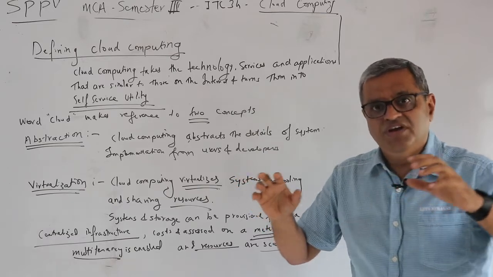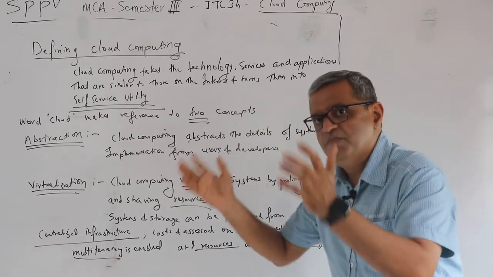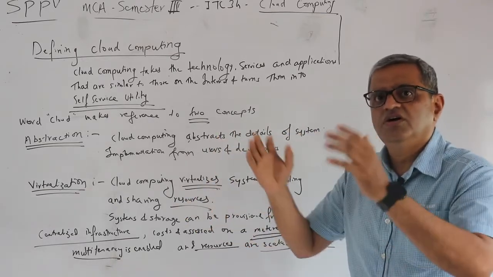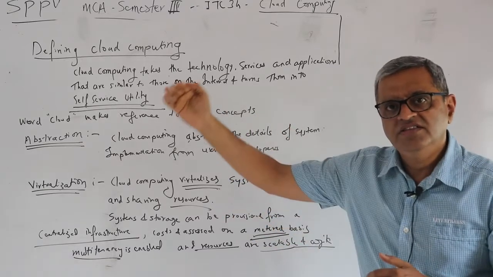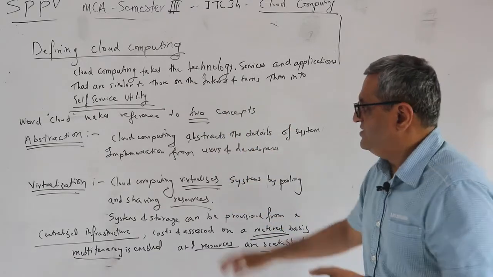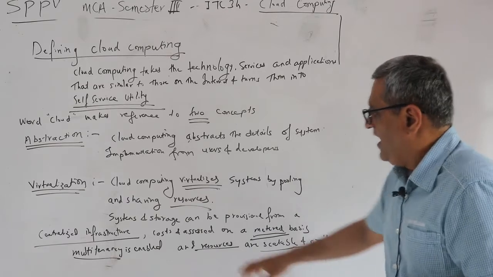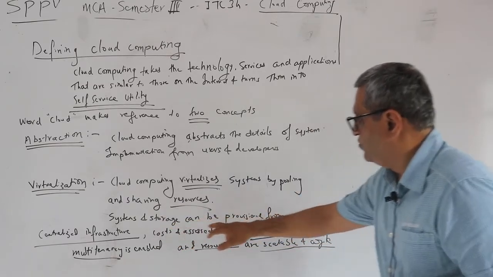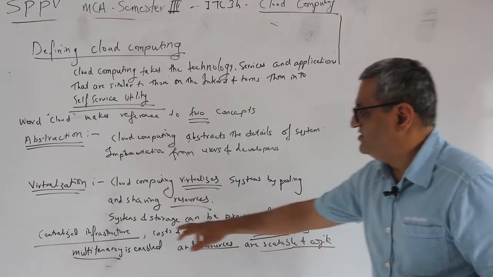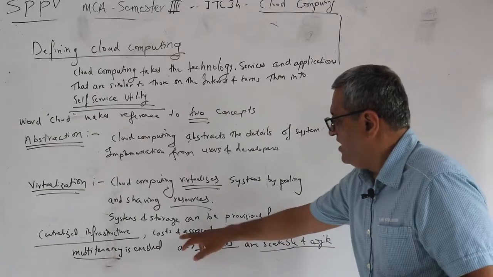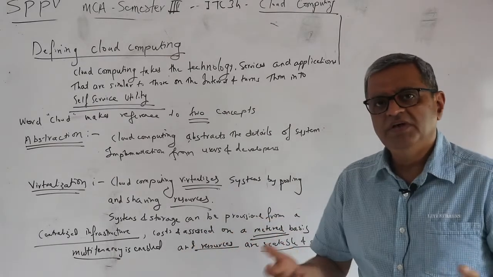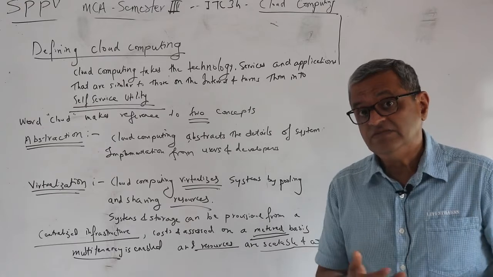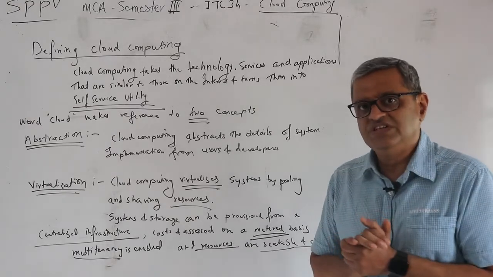So I have indirectly assembled a virtual computing power which is there somewhere in the cloud, and that's what it really means. Systems and storage can be provisioned from a centralized infrastructure, and costs are assessed on a metered basis. So it's a typical pay-as-you-go kind of thing, and hence we say cloud computing services become a utility.